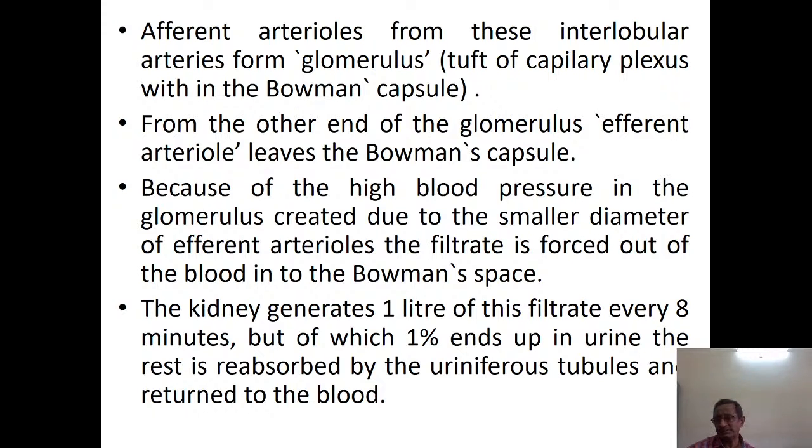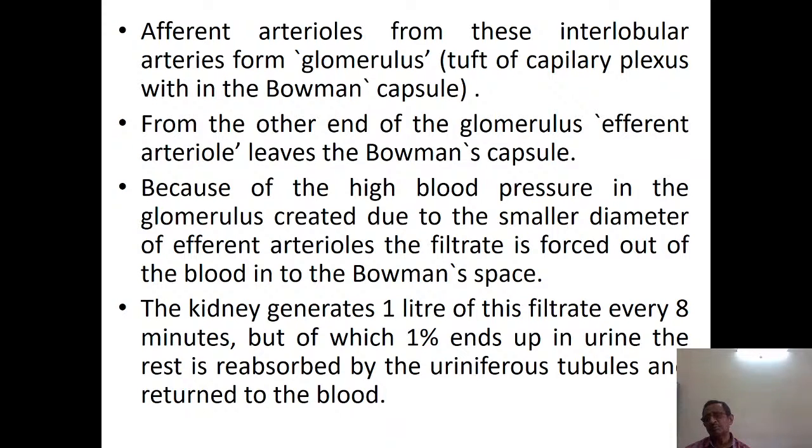Through the capillary plexus in the Bowman's capsule. From the other end of the glomerulus, the efferent arteriole leaves the Bowman's capsule. Because of the high pressure in the glomerulus, created due to the smaller diameter of the efferent arteriole, the filtrate is forced out of the blood into the Bowman's space. So this filtration is occurring in the Bowman's capsule because of the pressure gradient.